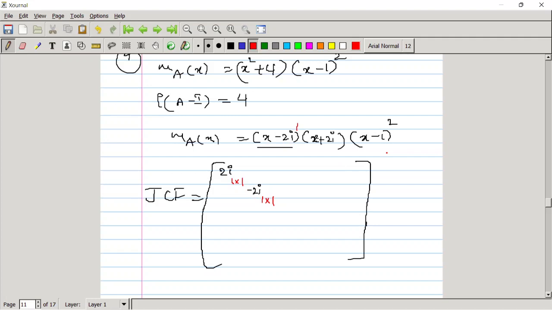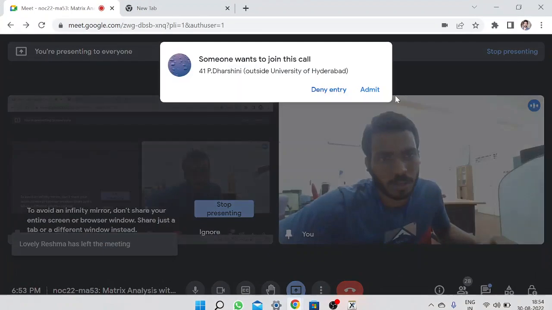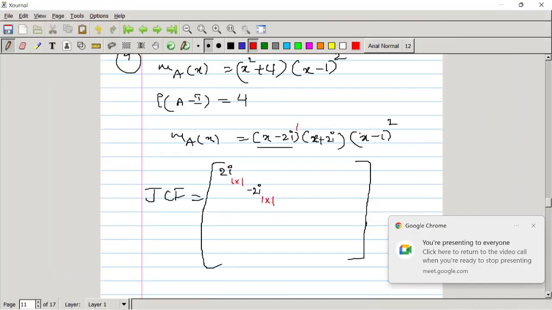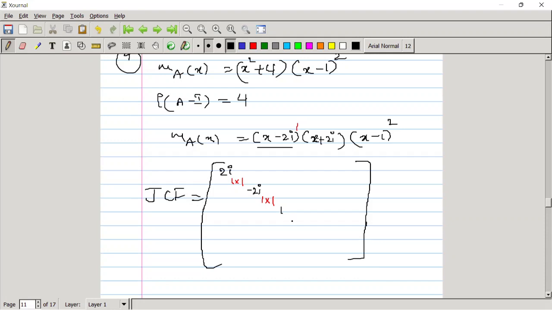But if you see that the power of the x minus 1 is 2, that means it has at least one block of order 2 in the JCF form. The next one here, the eigenvalue is 1. The order of the Jordan block corresponding to the eigenvalue 1 is at least 2. Actually not at least, it is equal to 2. It has at least one block of order 2. This is 2 cross 2.